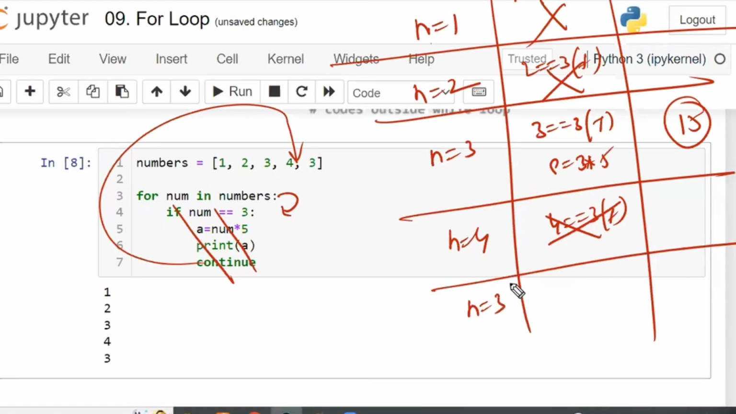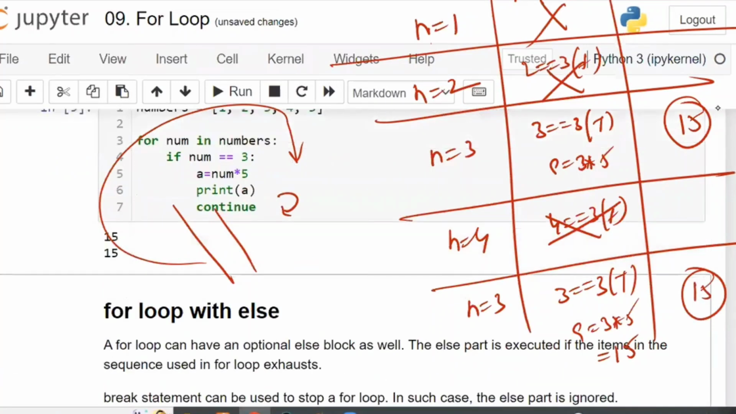Next, num is equal to again 3. 3 is equal to 3. Again the condition is true. A is equal to 3 into 5, that is 15. Now again print a. That is, 15 has to be printed. So 2 times 15 will be printed. For this answer, 2 times 15 is the answer.